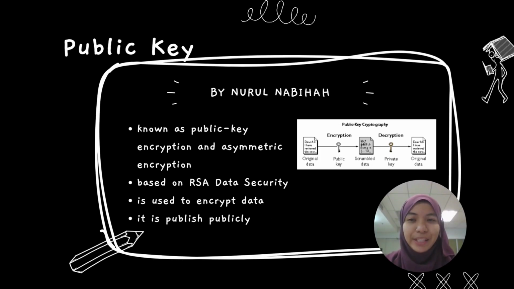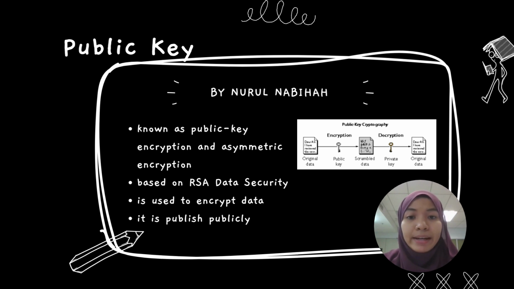Hi, I'm going to present to you about public key. Public key cryptography, or asymmetric cryptography, is the field of cryptographic systems that use pairs of related keys. Each key pair consists of a public key and a corresponding private key. I will explain to you about public key, while my friends later will explain to you about private key.